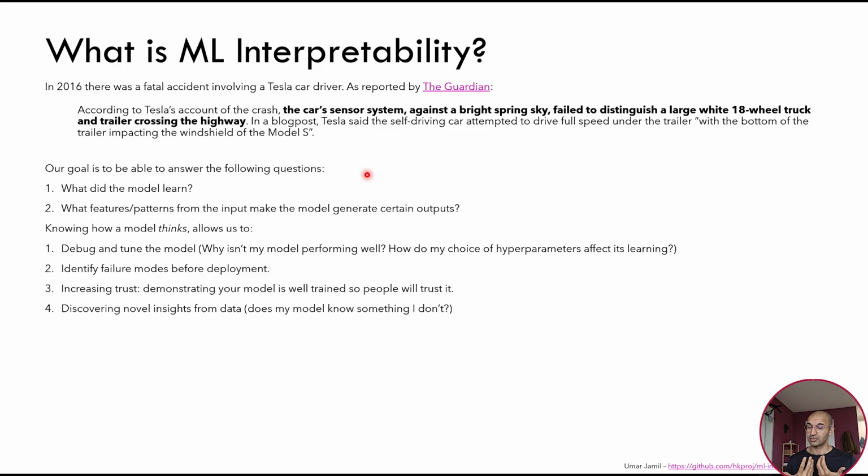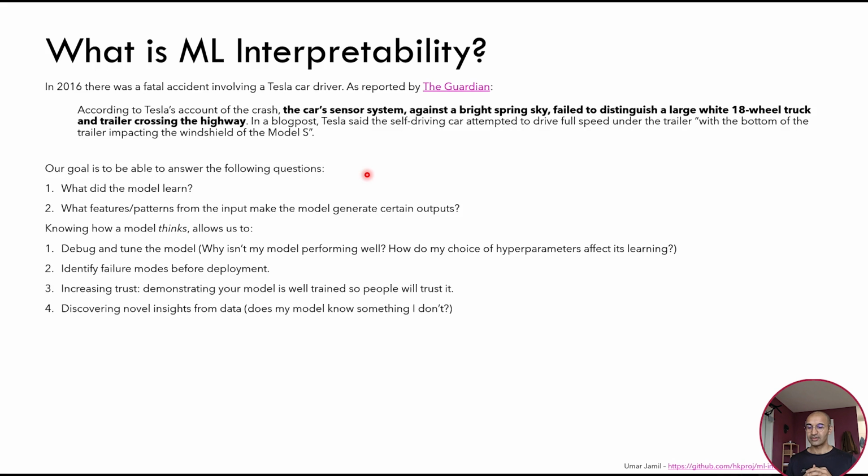Now, I don't want to say that it was Tesla's fault or it was the software's fault. I don't have enough information for that. So let's make a hypothetical case, like you are creating a self-driving company and you want to deploy your self-driving car. How do you make sure that the car can recognize any obstacle? How do you know what your model has learned?